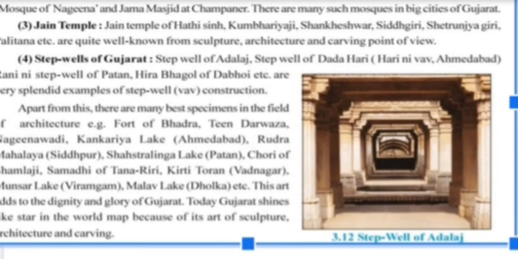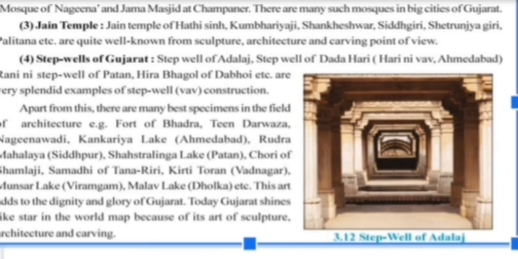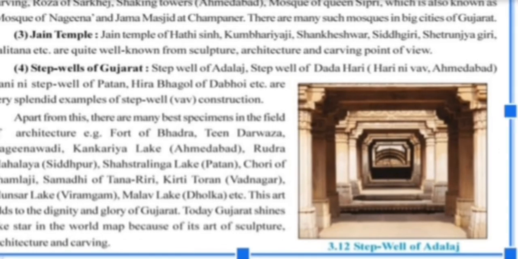Apart from this, we can see various architectures like Fort of Bhadra, Teen Darwaja, Nagina Wadi, Kankaria Lake, Rudra Mahalaya, Sahastralinga Lake, Chori of Shamlaji, that is a temple of Shamlaji, Samadhi of Tana, who was a great singer, Kirti Toran which is in Vadnagar, Munsar Lake which is in Viramgam, and Malav Lake which is in Dholka. These were certain other architectures of Gujarat.